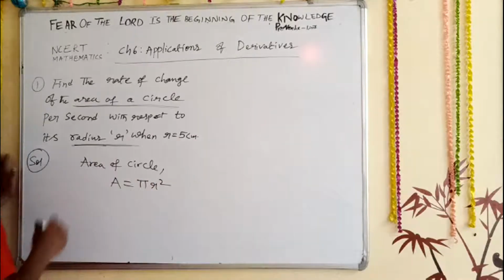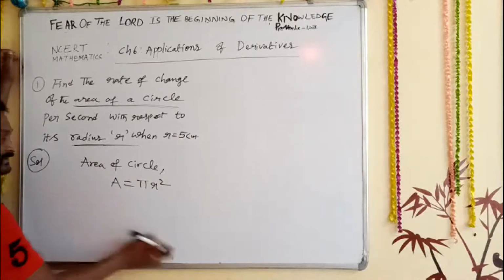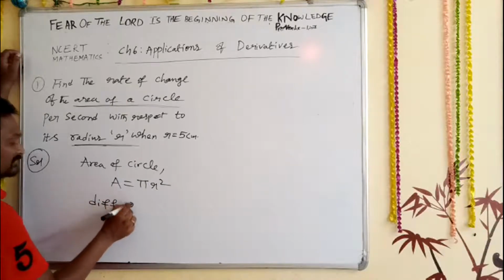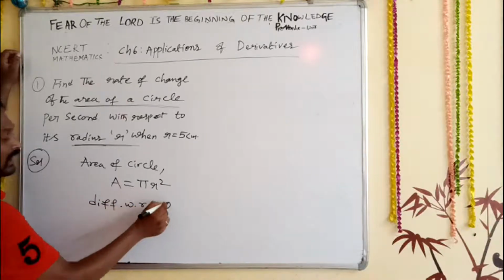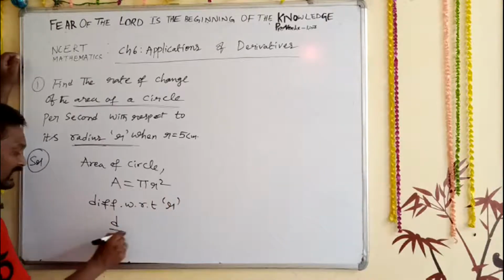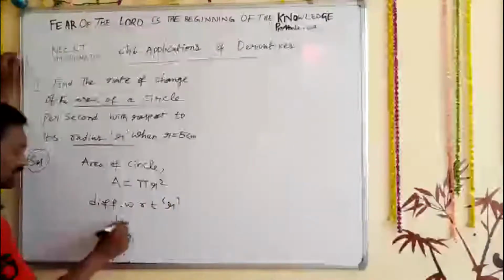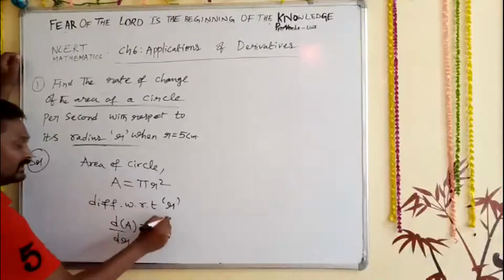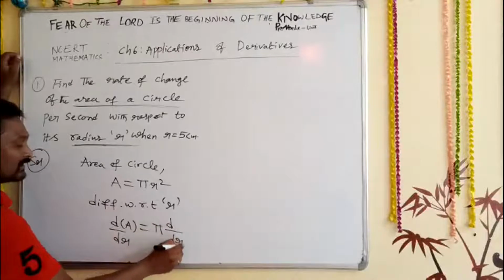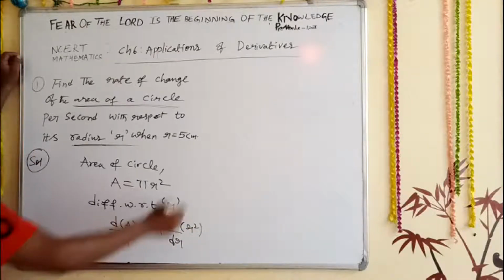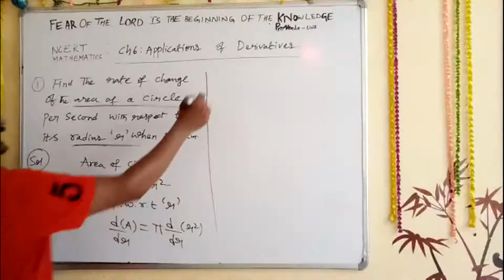Now what we'll do is differentiate with respect to r. Then dA/dr is equal to pi, which is constant, times d/dr of r square.